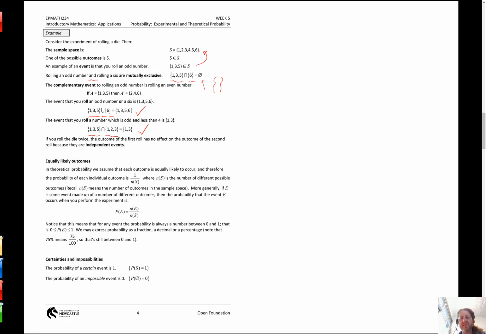Okay, so we're still treading on the toes of last week a lot. If you roll, here's the example I did before, except I dropped coins. If you roll the die twice, the outcome of the first roll has no effect on the outcome of the second roll because they are independent events. When we get back to cards, there'll be questions that say, here's a set of cards. What's the probability of me picking out the Ace of Hearts? And look, it's 1 in 52. If I then put that card back in, what's the probability of picking out the Ace of Hearts again? Or any card I might pick, Ace of Spades, 1 in 52. The outcome of the first selection didn't affect the second one because I put it back in. I was walking up to the same full set of cards and picking a card out.